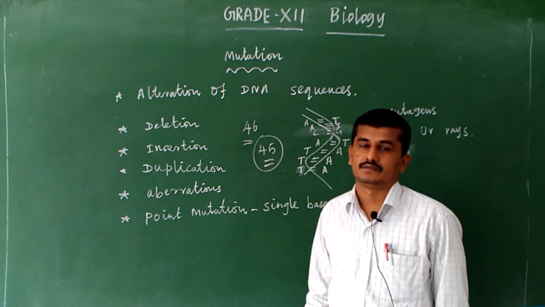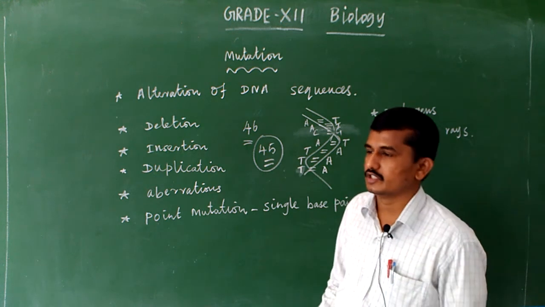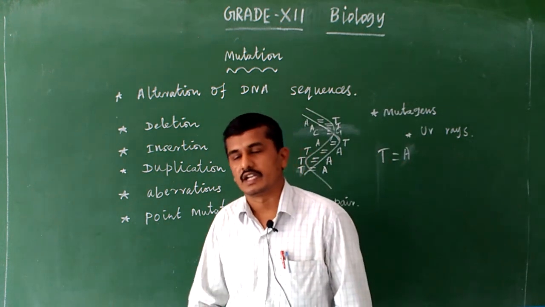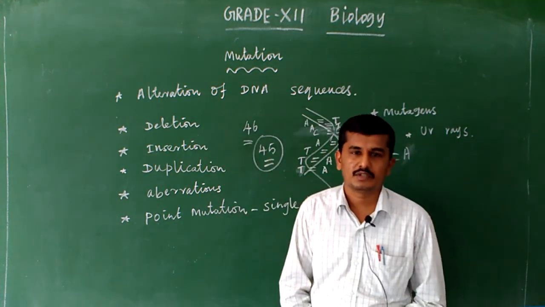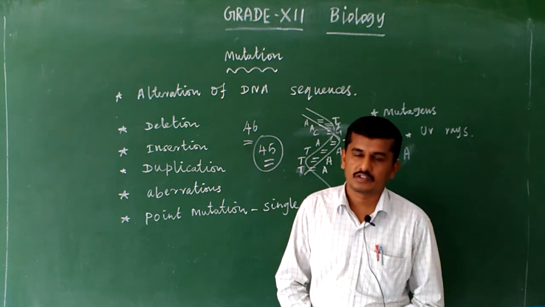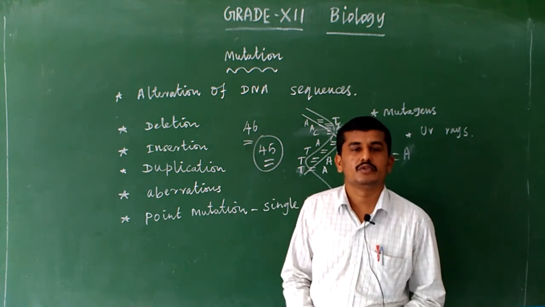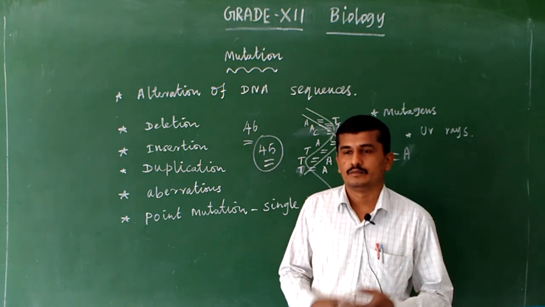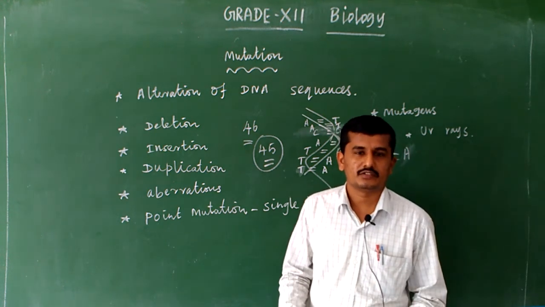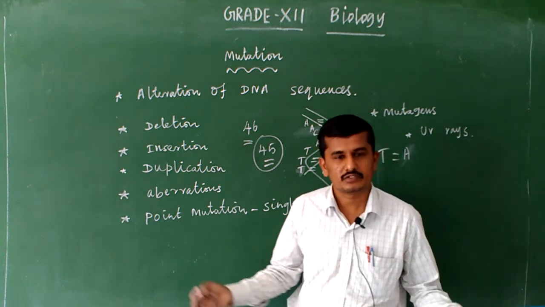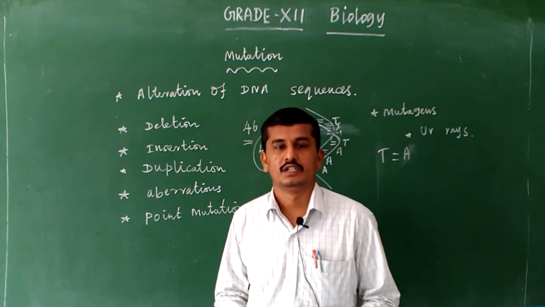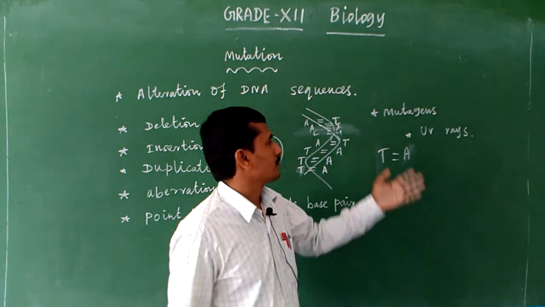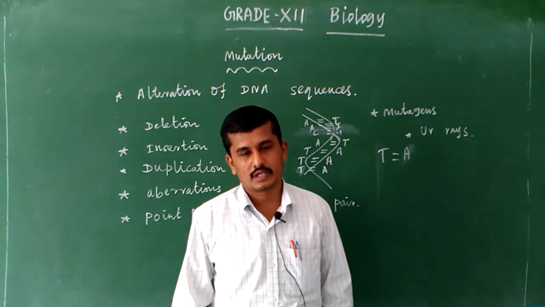Due to this mutation, genes are also modified, a variety of genetic diseases are formed, and skin cancer; cancerous cells are formed only due to mutation. So mutation is sudden changes in the DNA. The changes are caused by various factors, and the factors are the mutagens.